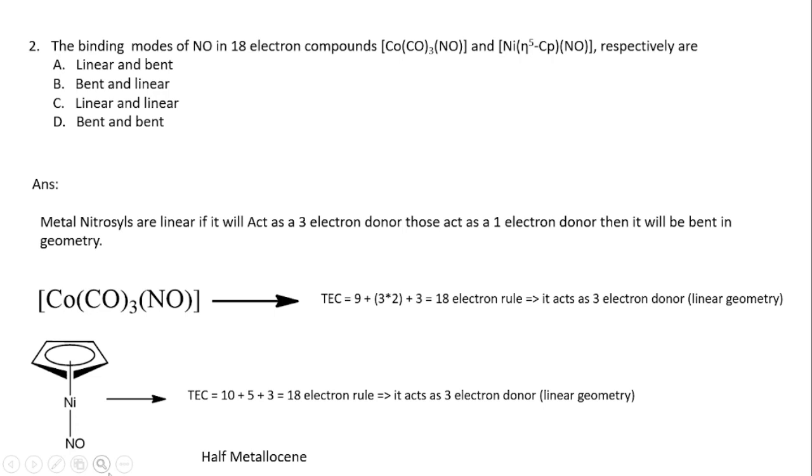For cyclopentadienyl the contribution is 5, plus 3 from the nitrosyl. So the total will be 18 electrons. So here also you can see the nitrosyl acting as a 3 electron donor. So the nitrosyl binding mode is linear. So the correct option is option C.